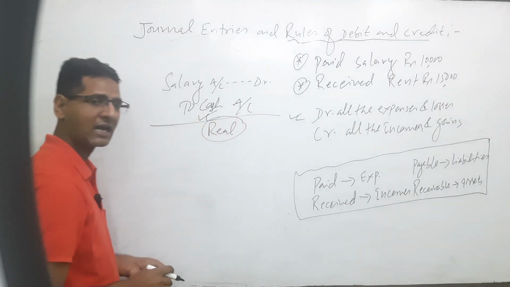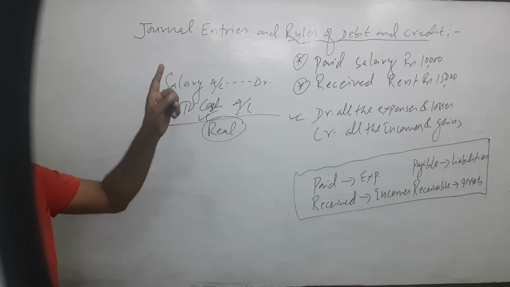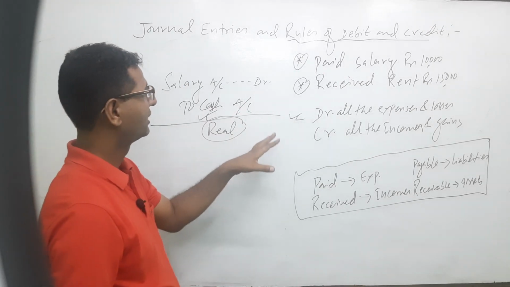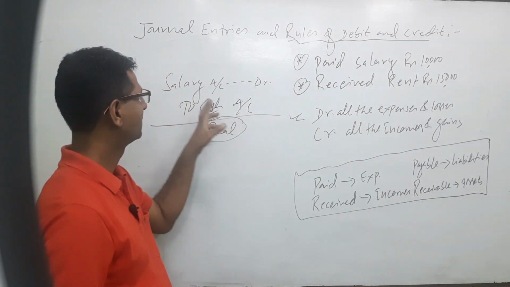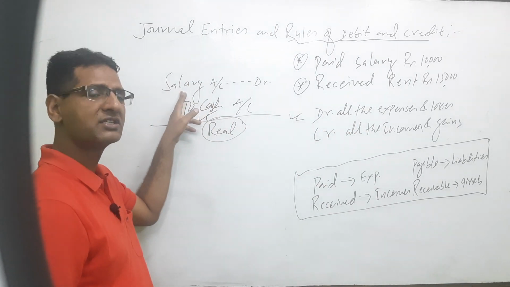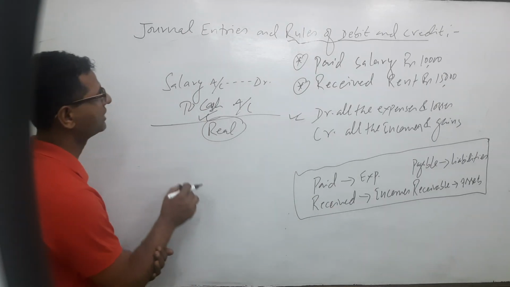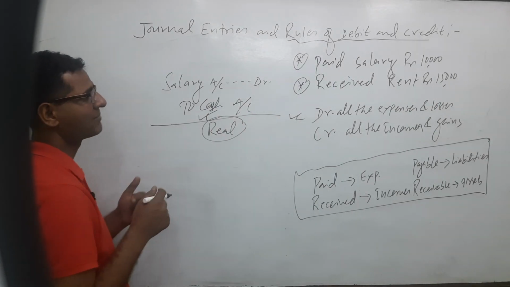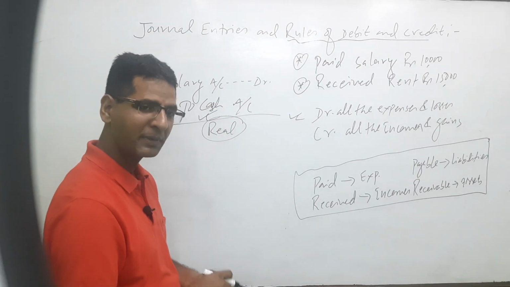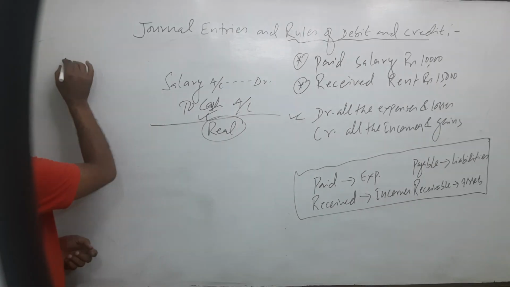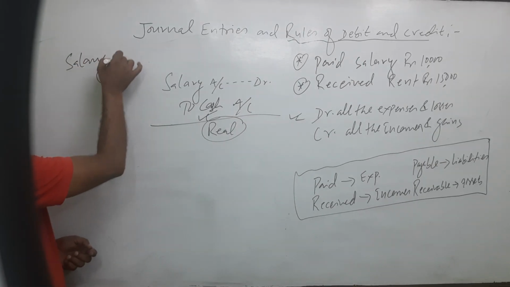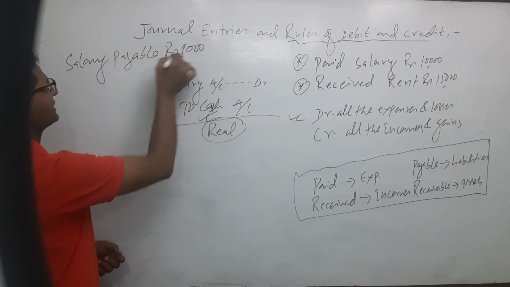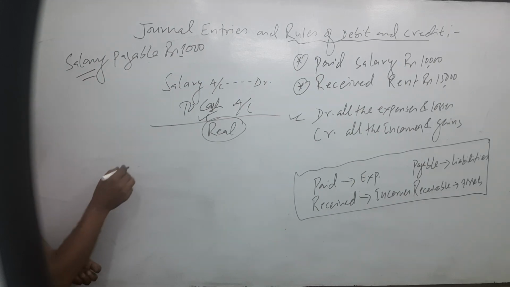Real account हो। किनकि हामीले पेमेन्ट गर्यौँ भने क्यास गयो, पेड थ्रु चेक भयो भने ब्याङ्क हुन्छ, चेक इज रिलेटेड टु ब्याङ्क। अनि all the expenses चाहे salary, rent, wages, commission, electricity, whatever is expense, we have to debit. And two types of transactions, paid भयो भने cash गयो, sometimes payable भनिदियो, salary payable भनिदियो, salary payable, payable rupees 1000 हो भने salary is expense but we will pay after sometimes.